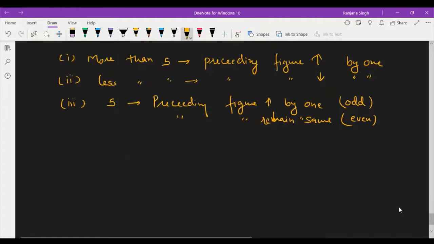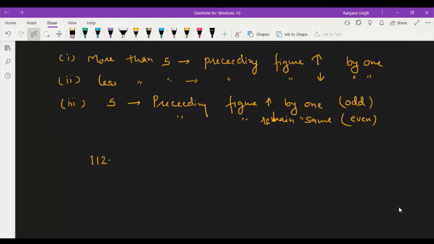For example, if you want to round off, this is the number. If this number is 0.86, and if this number is 0.85, and another number is 111.75.